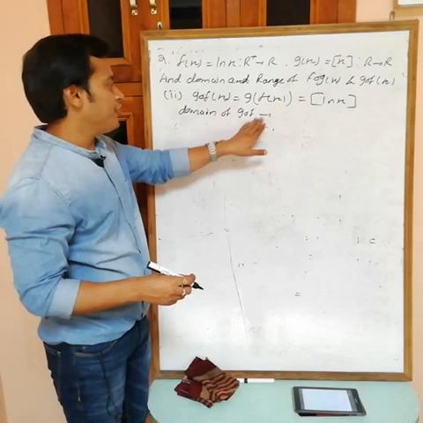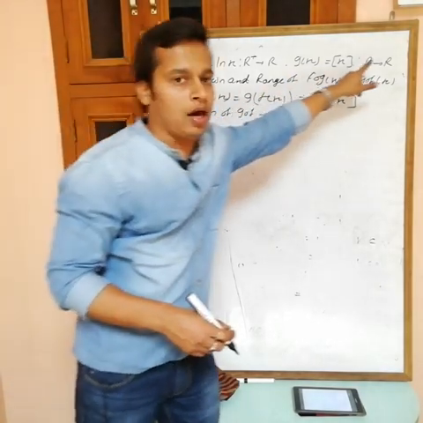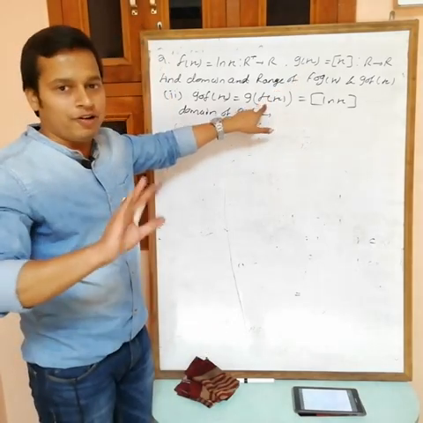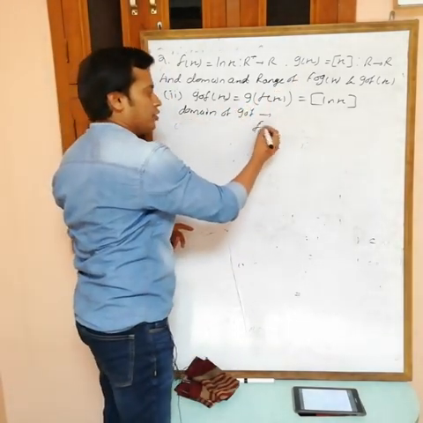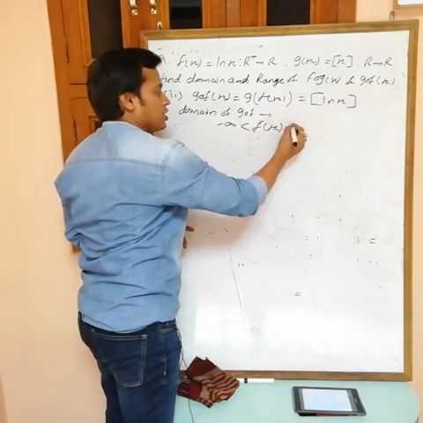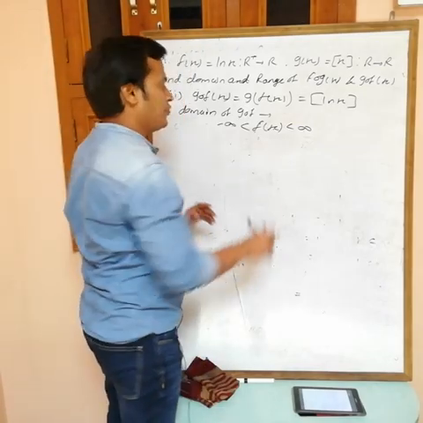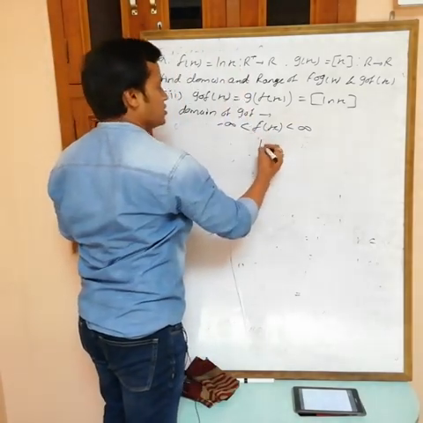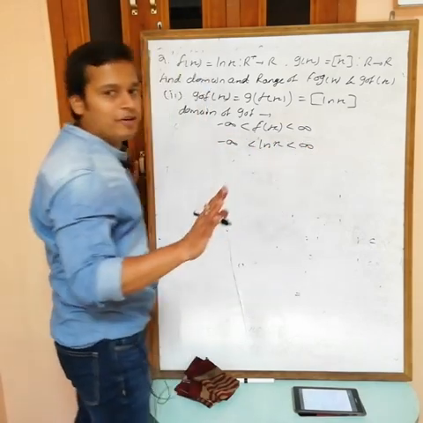domain of g of f, this one, outside to inside. First find the domain of g, which is R. It means you can take any value of this one, no problem. f x can take minus infinity to plus infinity. Okay, I can write it this way. f x can take minus infinity to plus infinity. What do you want, the value of x? Okay, I have no problem. So put f x. f x is ln x. Now what do you want, the value of x?